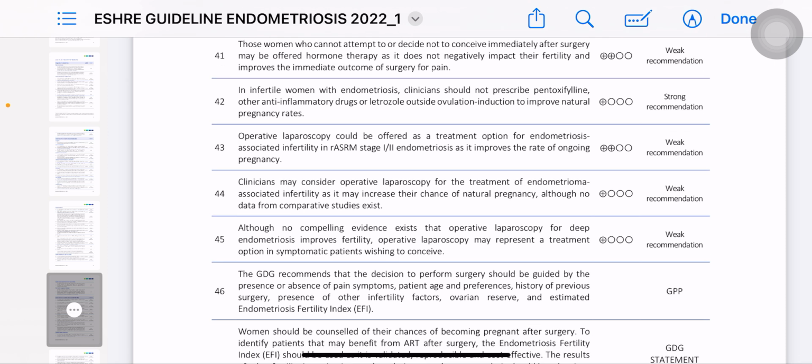It does not negatively impact your fertility and improves the immediate outcome of surgery for pain. In infertile women with endometriosis, clinicians should not prescribe pentoxifylline, other anti-inflammatory drugs or letrozole outside ovulation induction to improve natural pregnancy rate.